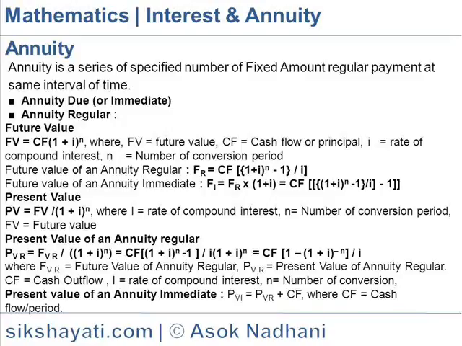Present value of an annuity immediate. PVI is equal to PVR plus CF, where CF is equal to cash flow per period.